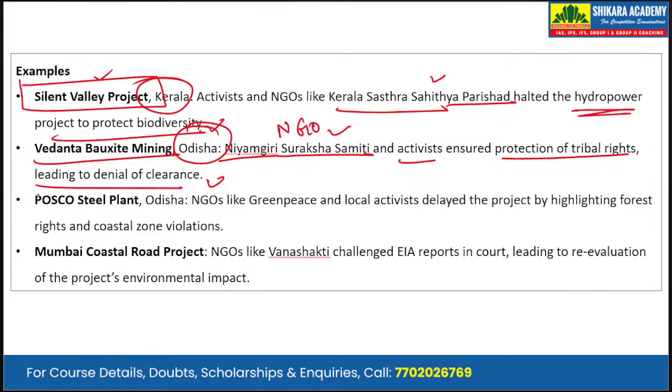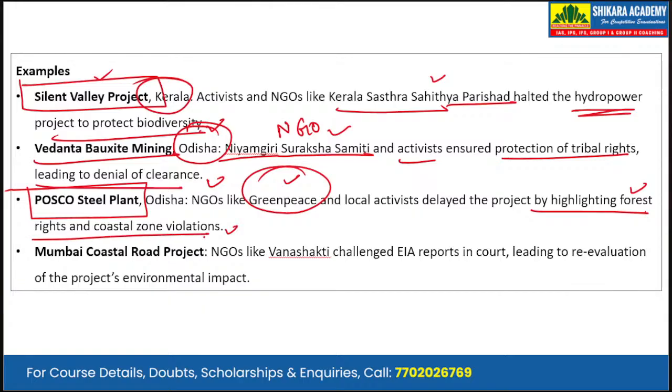Third, we have another example from the state of Odisha only, the POSCO steel plant. So NGOs like Greenpeace and local activists, they delayed the project by highlighting the forest rights and the coastal zone violations. Then finally, we have the quite recent one, Mumbai Coastal Road Project. So NGOs like Vanashakti challenged the EIA reports in court, leading to reevaluation of the project's environmental impact.